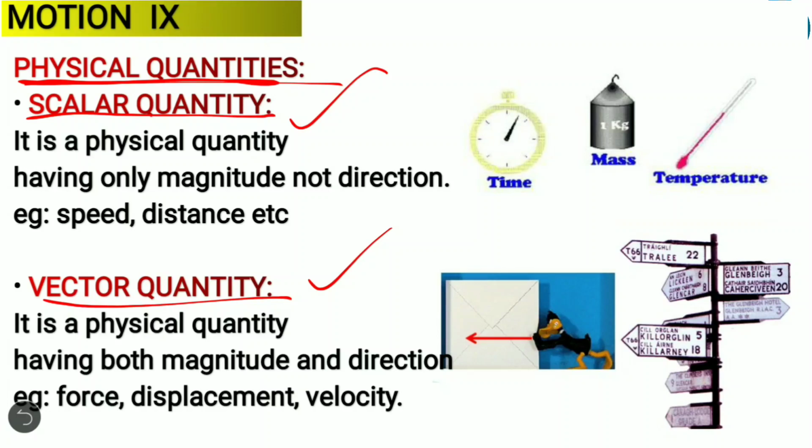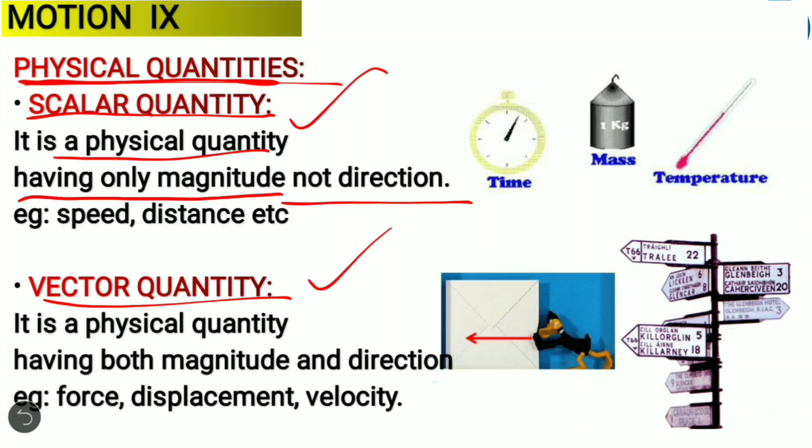So what does scalar quantity mean? It is a physical quantity having only magnitude, not direction. For example, if we ask what is the time now, you will say, ma'am, it is 10:30 a.m. or 1 p.m. But we won't talk about direction, right? We won't say 2:30 east when we are talking about time.